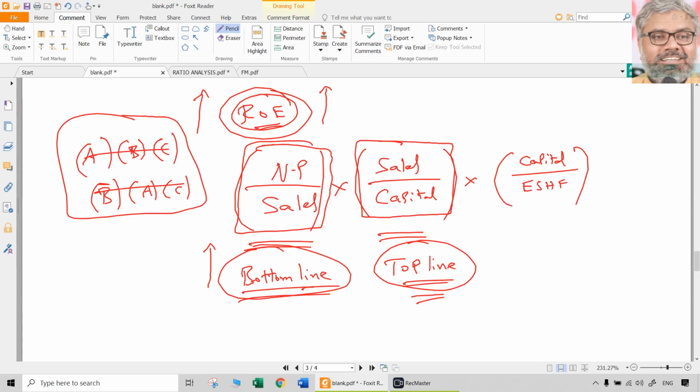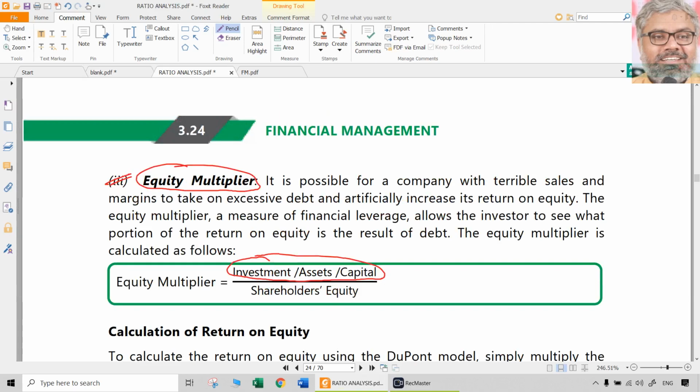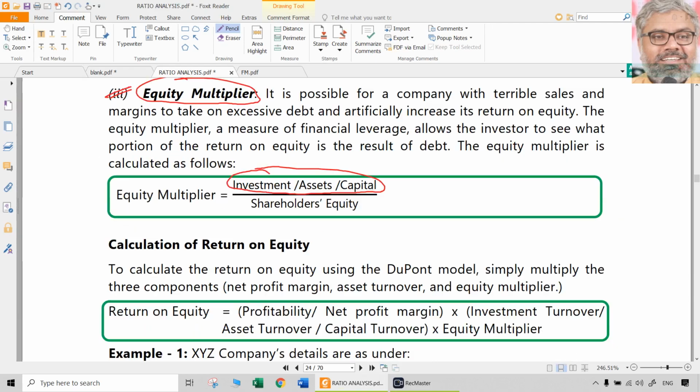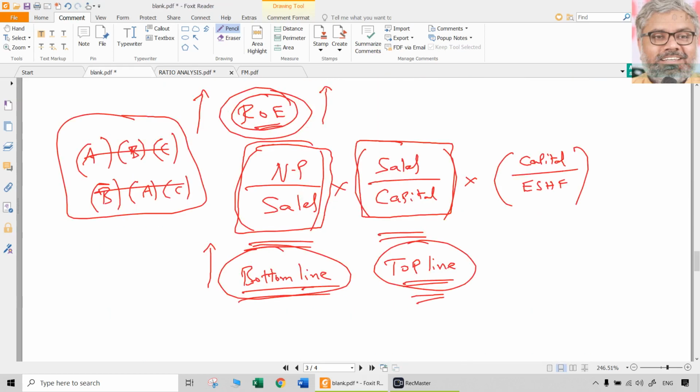In other words, this is the reciprocal of the equity ratio. Out of the total capital employed, how much percentage is equity is the equity ratio. But this is the reciprocal of that, and that is what DuPont people called the equity multiplier. Once you have this equity multiplier also brought into this, multiplying all these three, what will be the resultant? We know that. Simple. Sales get nullified, capital gets nullified. Ultimately, net profit, which is available to the equity shareholders, divided by equity shareholders' funds.